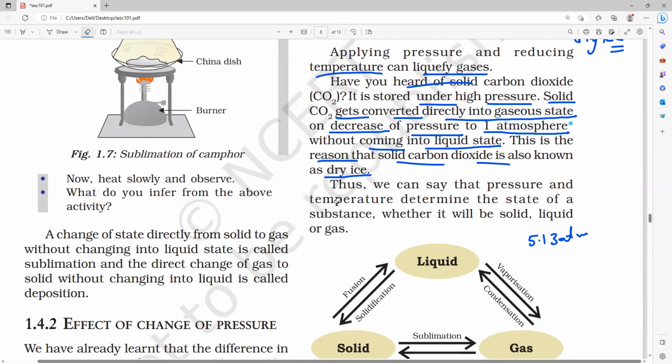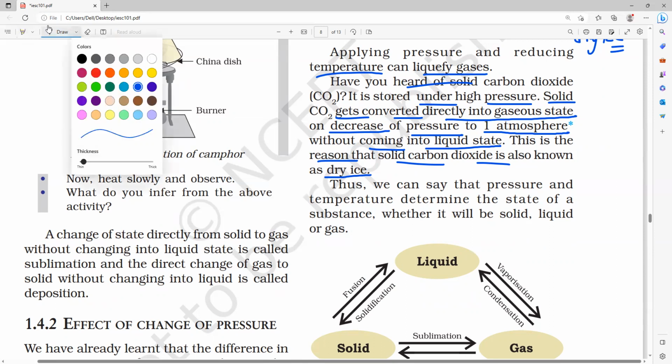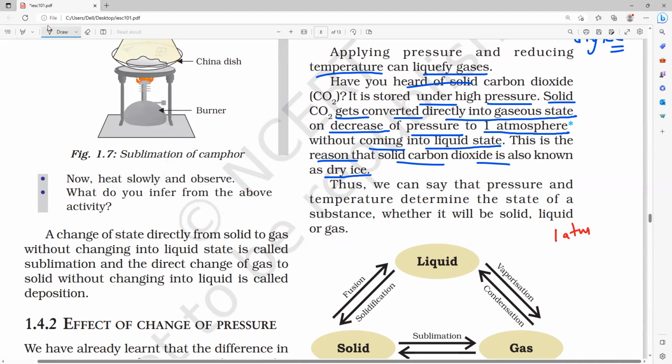Carbon dioxide will be in a gaseous state at what pressure, everybody? What is the normal pressure? Atmospheric pressure, 1 atm or 10 power 5 pascals, at room temperature. At this pressure, the CO2 will be in what state, everybody? Gaseous state. Clear? Understood?